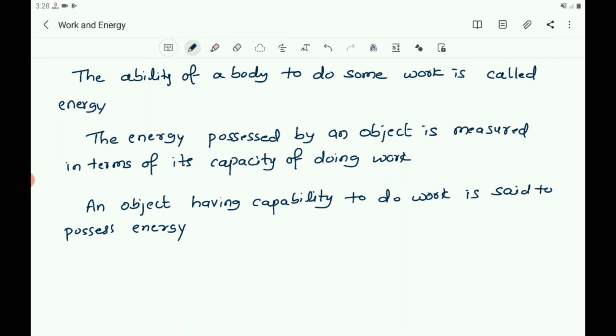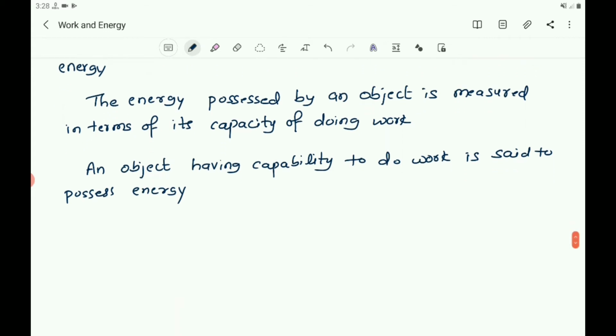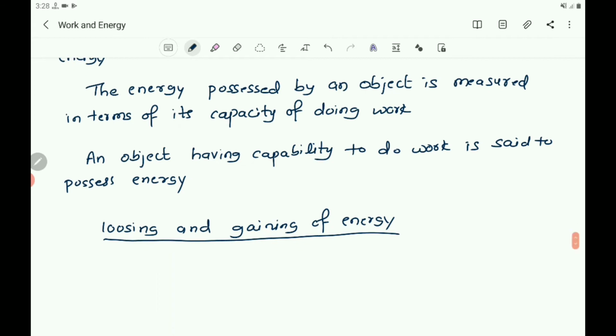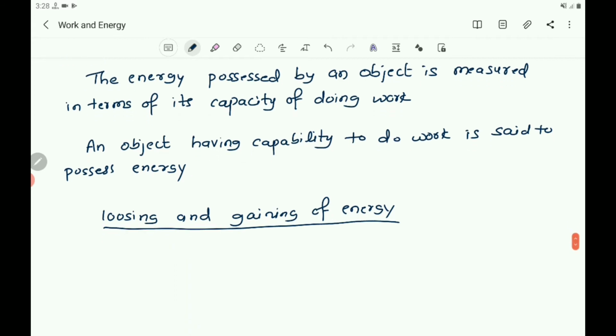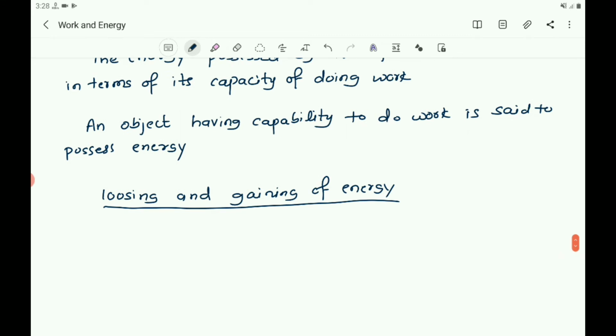The object which does the work loses energy, and the object on which the work is done gains energy. So here losing and gaining of energy is there. So when the work is done, the object which does the work loses energy, and the object on which the work is done gains energy.